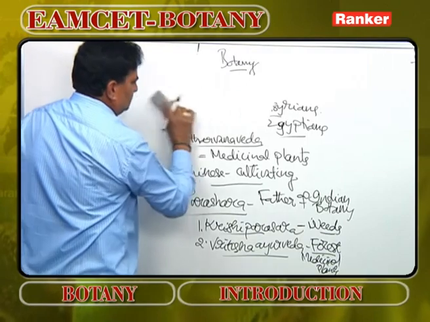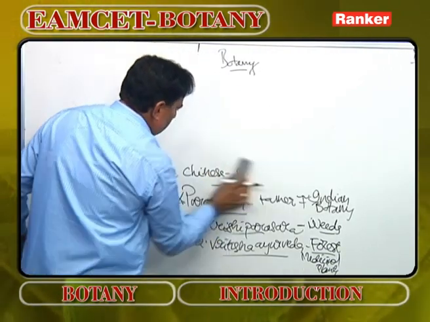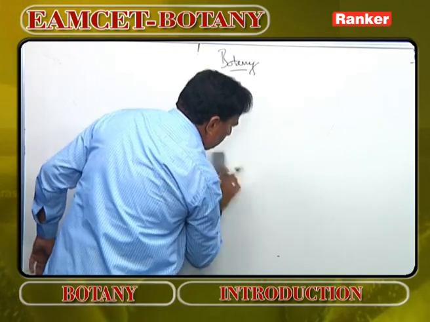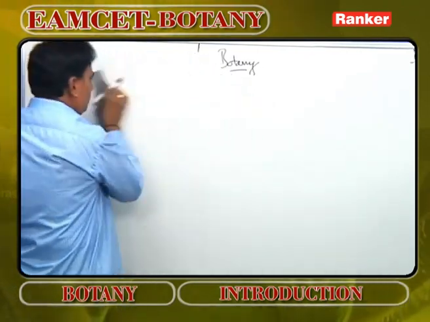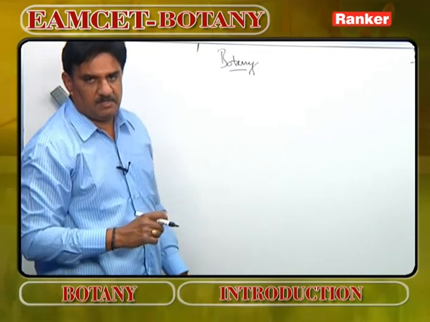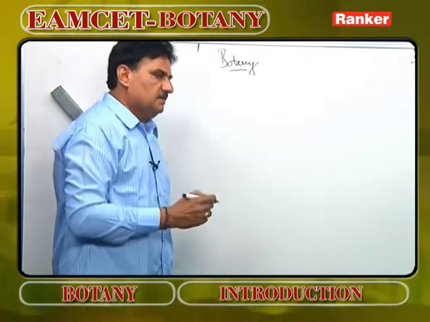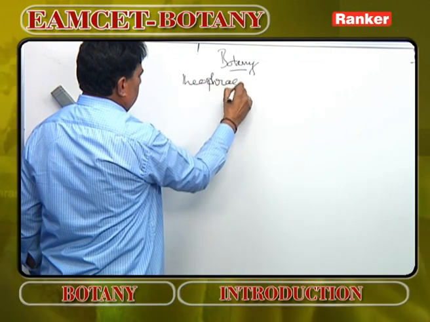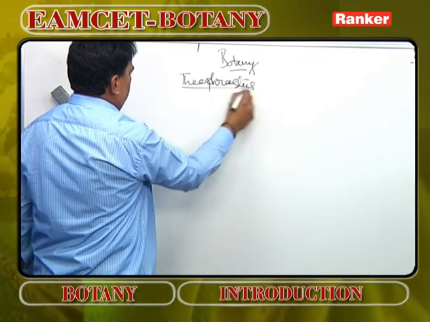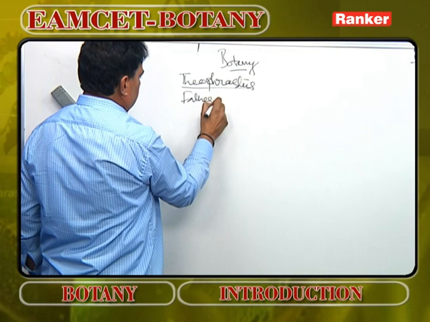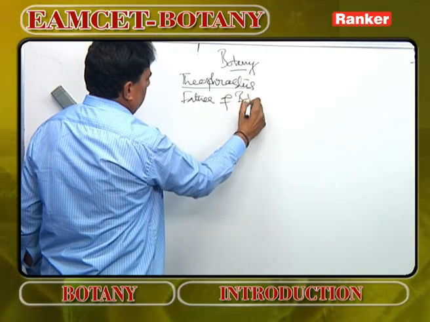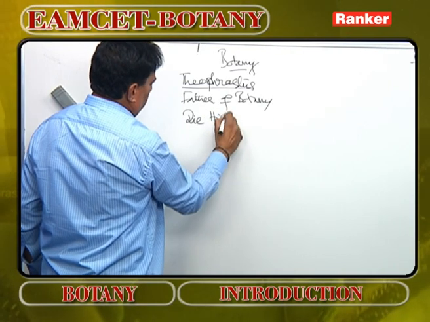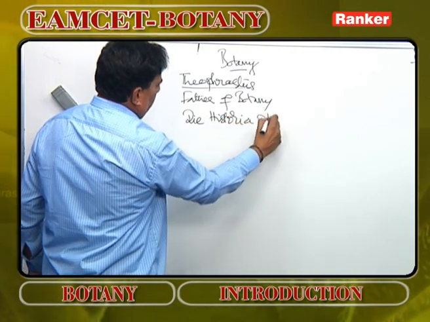Like this, science started progressing. Greek philosophers like Aristotle, Plato, Theophrastus, and many other people made botany into a separate science, particularly Theophrastus, who was very popularly regarded as father of botany. He wrote a book called De Historia Plantarum.